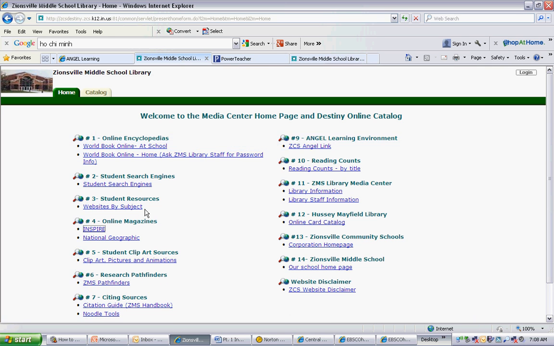Going back to online magazines or journals, the other one that we have access to here at the library is the National Geographic. This one is a little bit more user-friendly. However, it might not cover the topics that you've selected. Inspire has, in my opinion, a larger database.